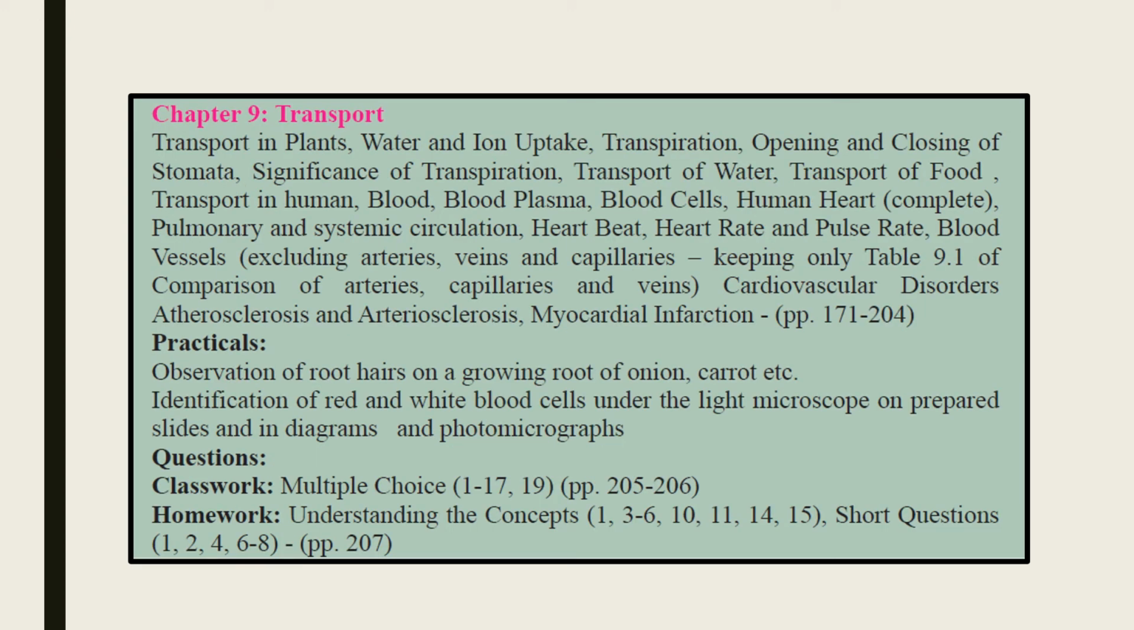Chapter number 9, which is transport, has very few reductions in the content. We have to start from page number 171, which is the first page of this chapter, where there is transport in plants, then water and ion uptake, transpiration, opening and closing of stomata, factors affecting the rate of transpiration, significance of transpiration, all the practicals coming in between, and then the transport of water, transport of food, everything, transport in human blood plasma, and the blood cells, types of blood cells, till page number 187 we have to cover